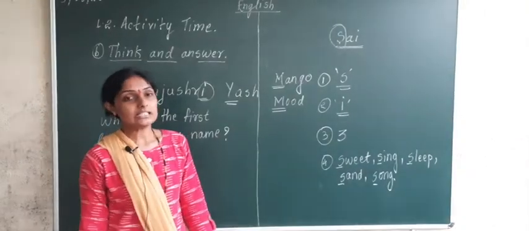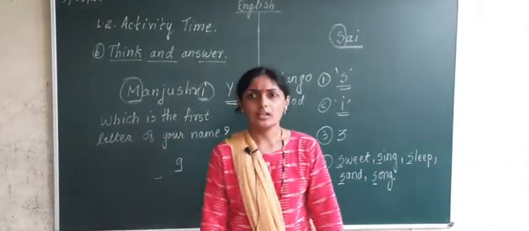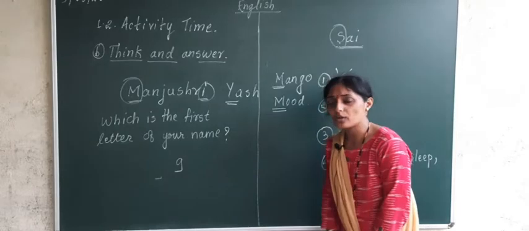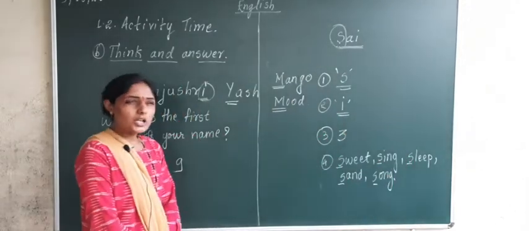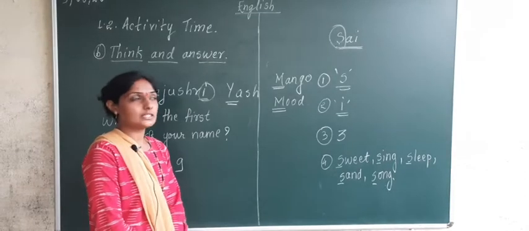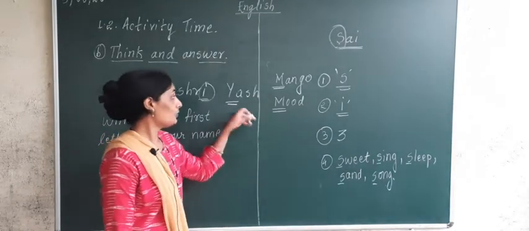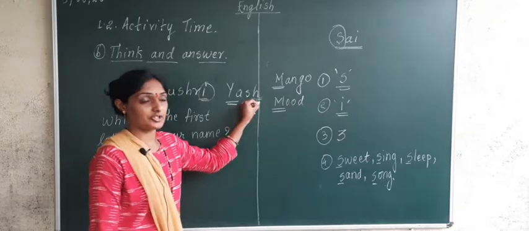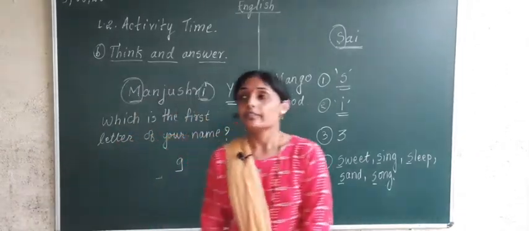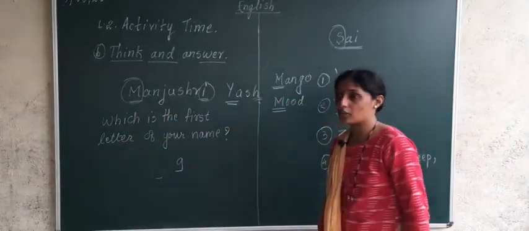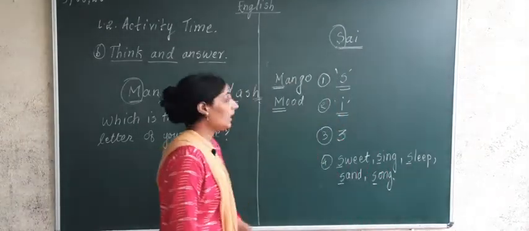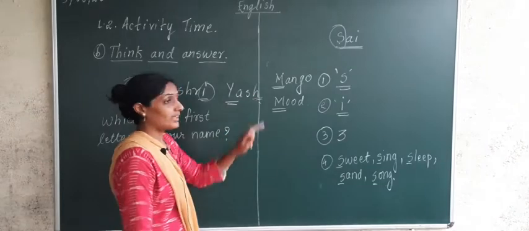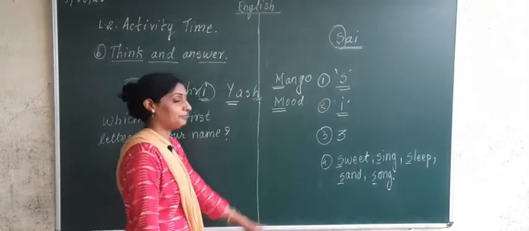Okay. Then the teacher will ask the second question. Can you tell me the last letter of your name? Yash will tell, yes ma'am, I know. The last letter of my name is H. Okay, Yash. Can you tell me how many letters are there in your name? Yes ma'am, I know. There are total 1, 2, 3, 4. There are 4 letters in my name.